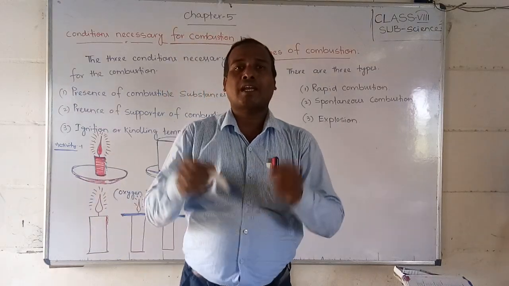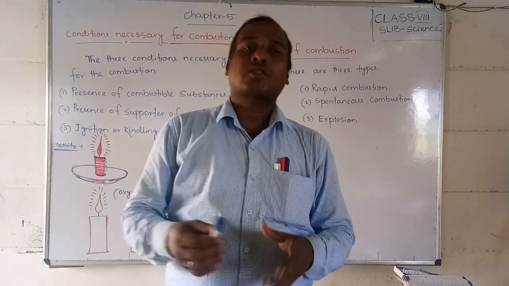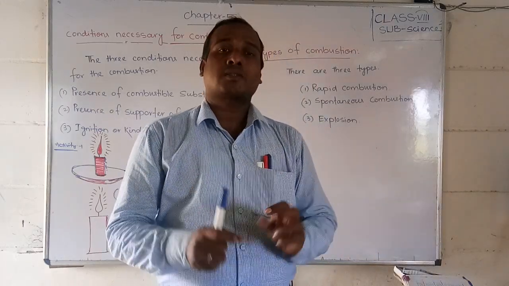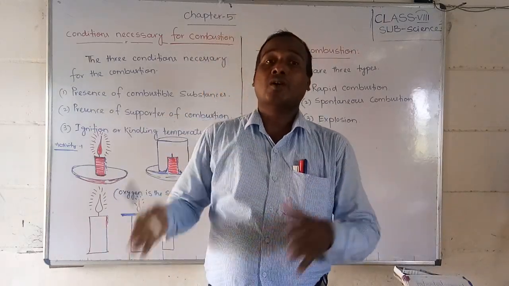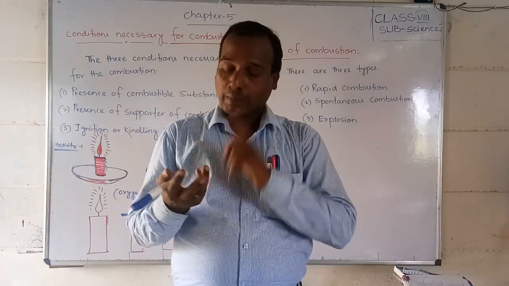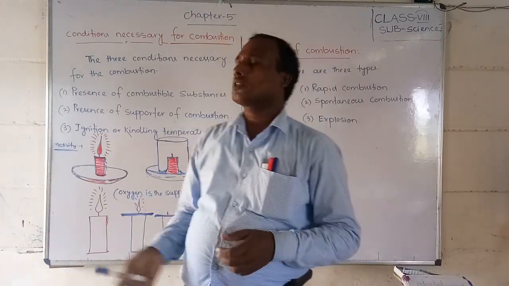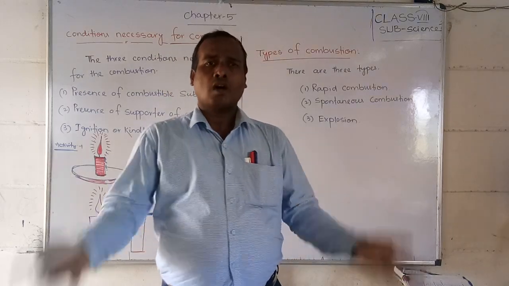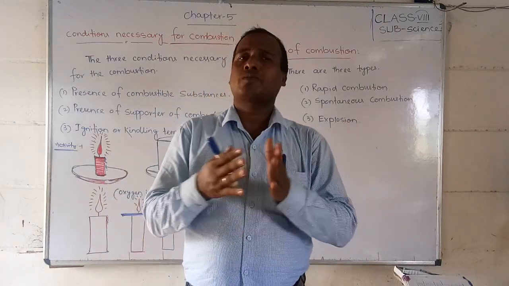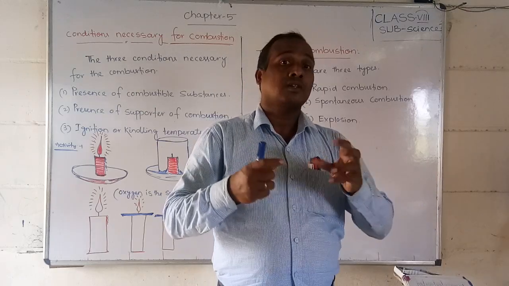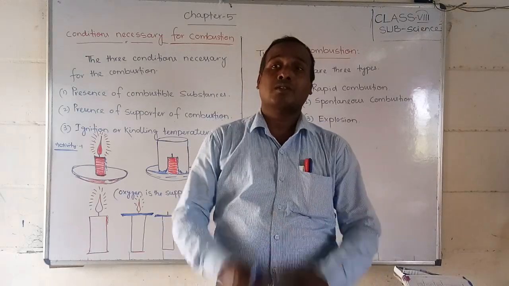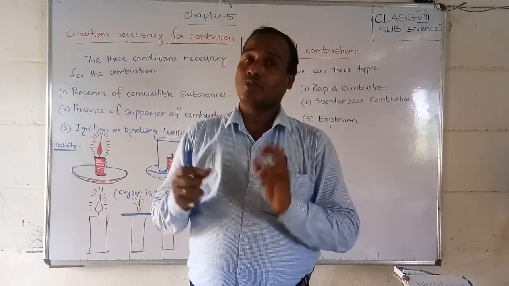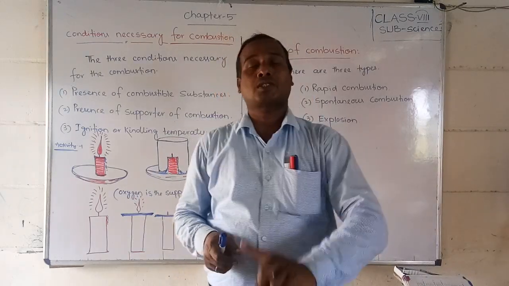Suppose we take an iron rod and try to start cooking. Is it possible? No, it is not possible with iron. So we need combustible substances like paper, cotton, or fuels like fossil fuels, coal, charcoal, and wood. Such combustible substances can undergo combustion and catch fire. So the first thing is combustible substances.